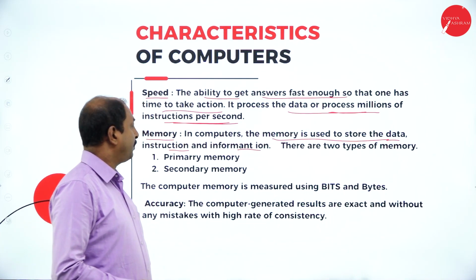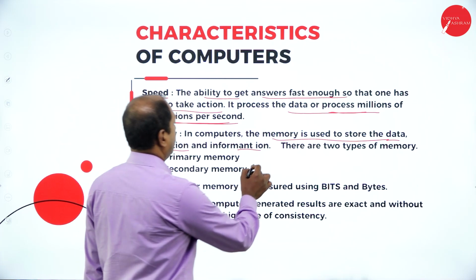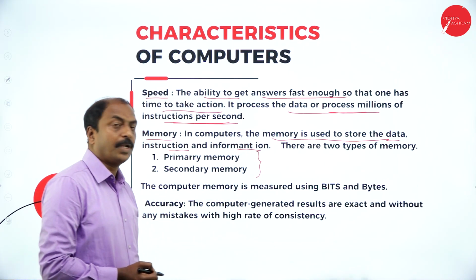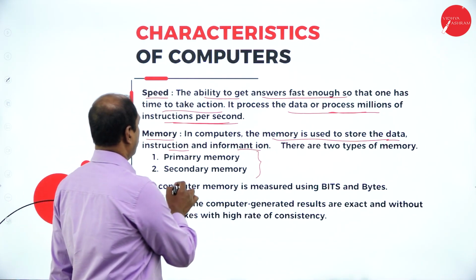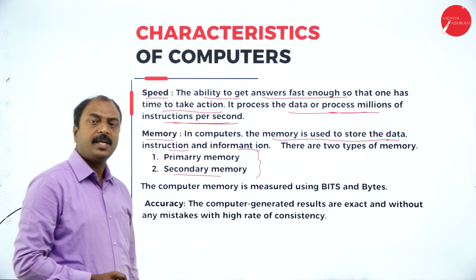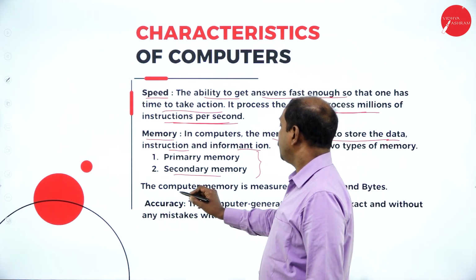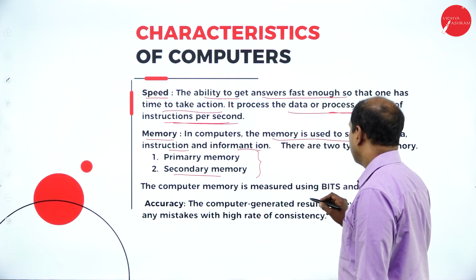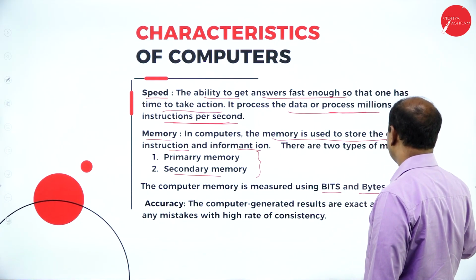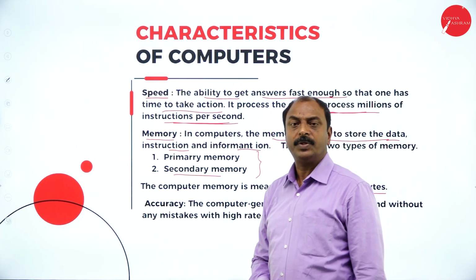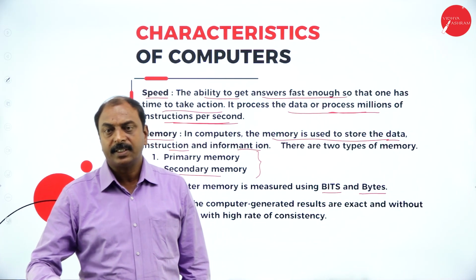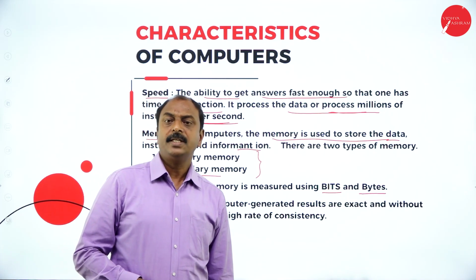Now in computer memory there are two types. These are the two types of computer memory: one is primary memory and the second one is secondary memory. Computer memory is measured in bits and bytes. This is the unit of computer memory, so we measure computer memory with bits and bytes.